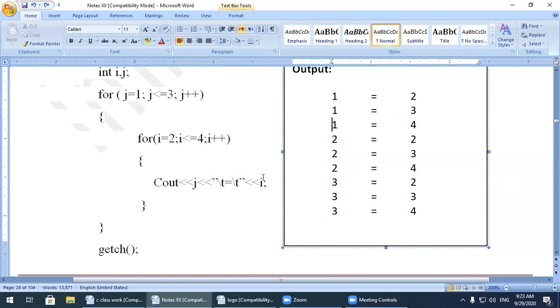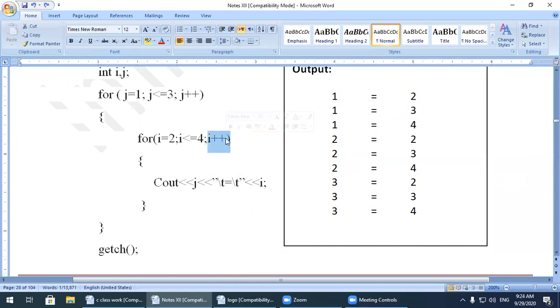Now what happened? Control will come over here again. The value of i becomes 5 now. 5 is less than or equal to 4, now this condition becomes false. When this condition is false, control automatically comes outside from this block and it will reach over here after this, and it will increase the value of j.